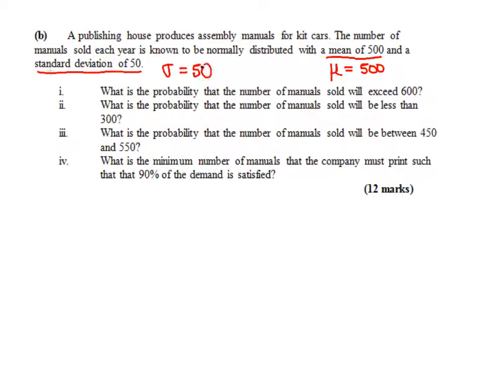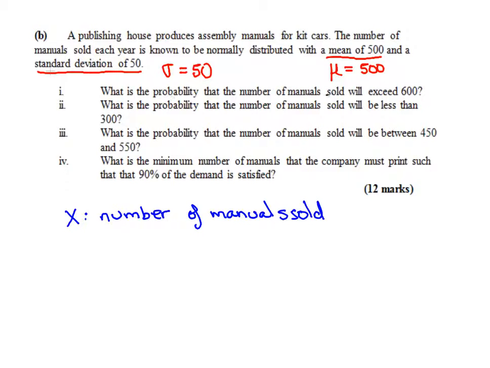Okay. Now, what is the probability that the number of manuals sold will exceed 600, and what is the probability that the number of manuals sold will be less than 300? Let's do both of those first. So what we're interested in is X, capital X, is the number of manuals sold. That's what X means from now on. The notation in business statistics can be quite a lot, so it's a good idea to have a clear idea all through.